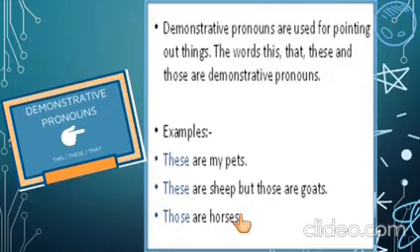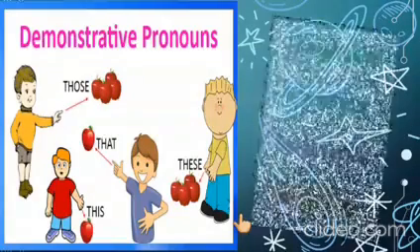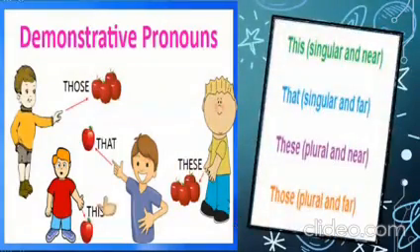Now a very important thing: where to use the words this, that, these and those. It is very easy to understand. Now in the first picture, the boy wearing the red shirt has an apple and it is very near to him. And the boy in the blue shirt has an apple too, but it is far away from him. So this is used when a singular thing is there and the thing is near. And that is used when a singular thing is there but the thing is far away.